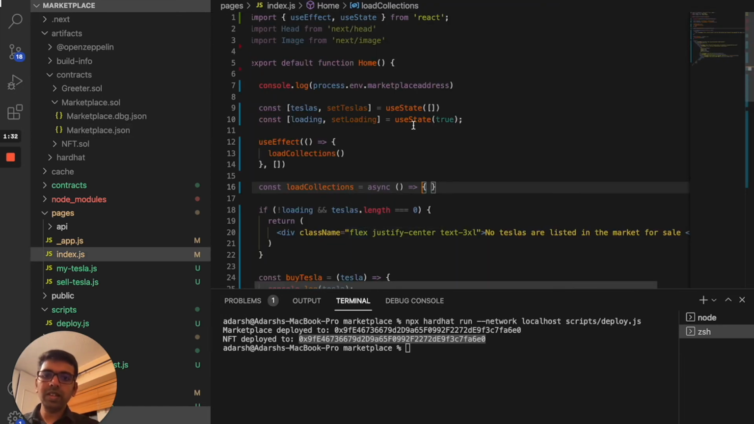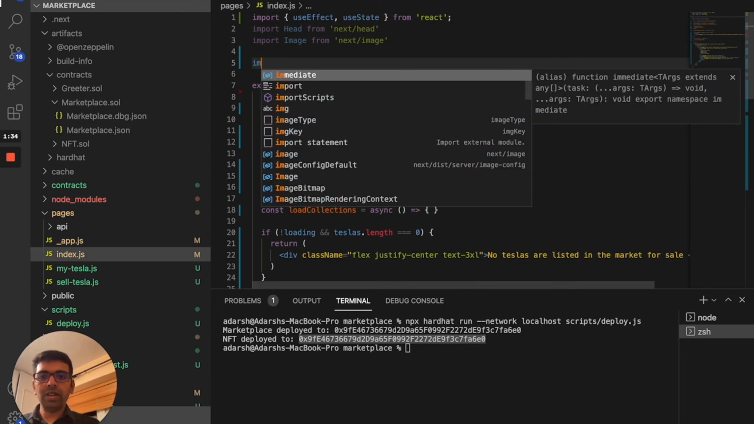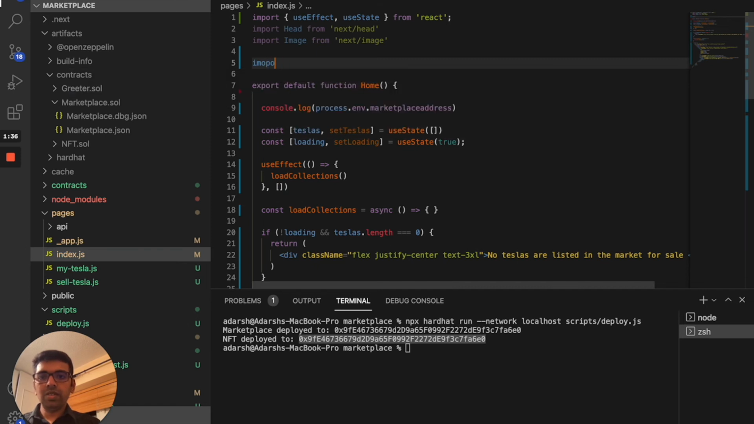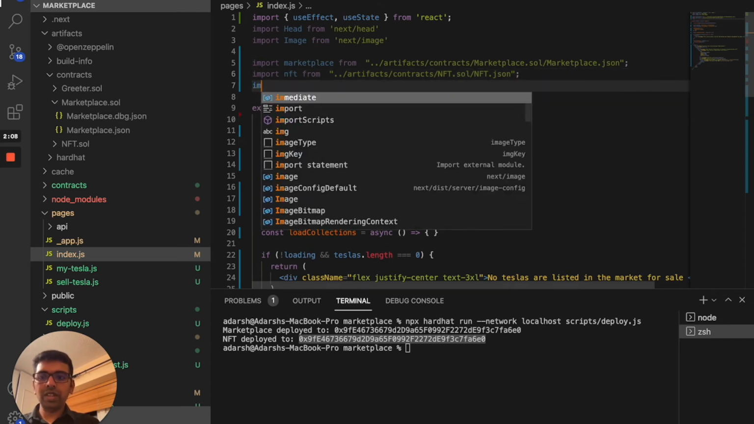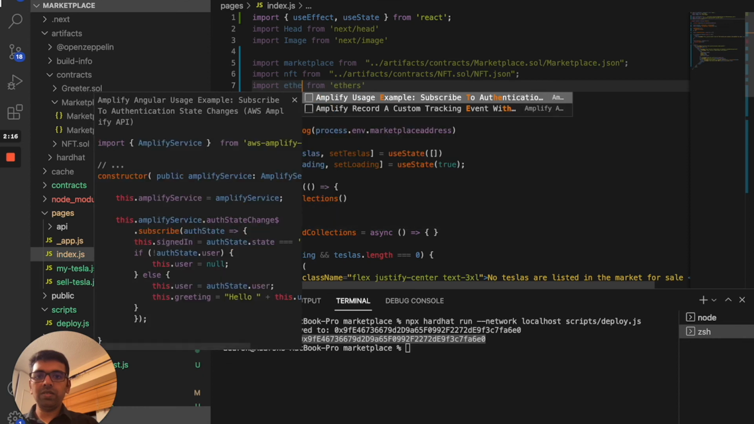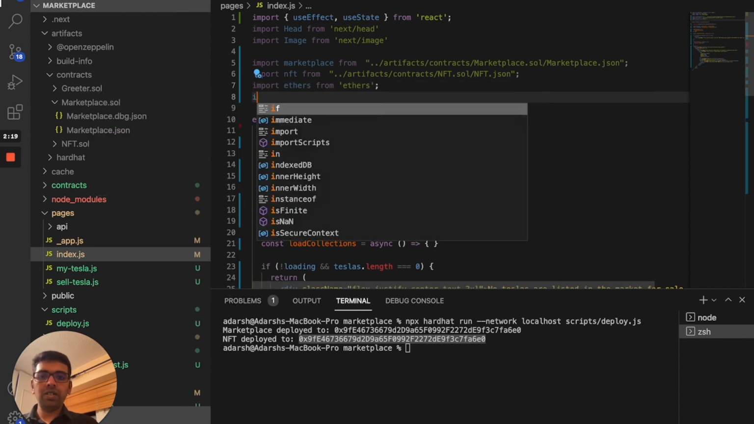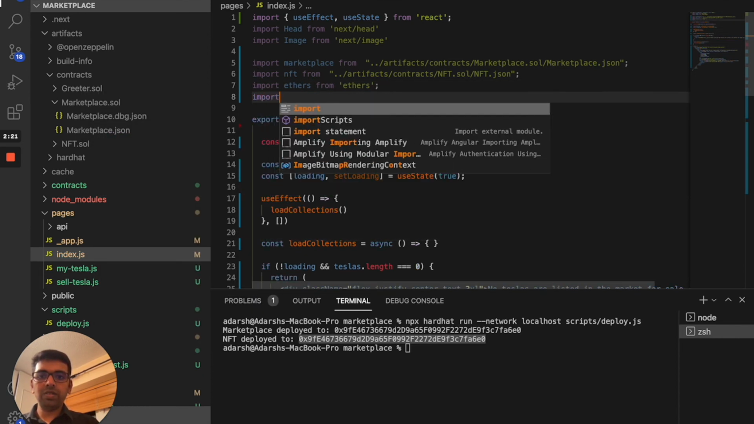Let's import this ABI into our Next.js app. So let's go ahead and import. That's the marketplace.json, right? Then we're going to go to NFT. It's the same thing. So we have the NFT here. Other things we need to import here are the ethers library, and we need to import Axios.